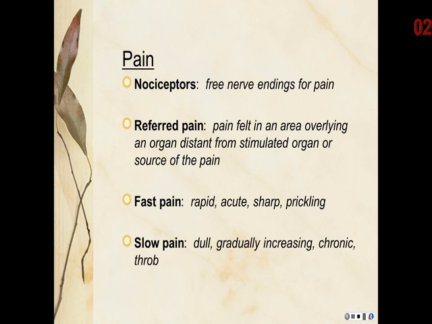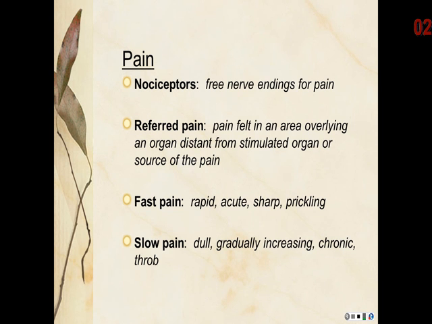Fast pain is the rapid, acute, sharp, prickling pain experienced immediately, such as when you stub your toe. Slow pain is a dull throb that gradually increases. After closing your finger in the car door, slow pain would be more like what you experience as the day goes on and you begin to feel it throb more and more.